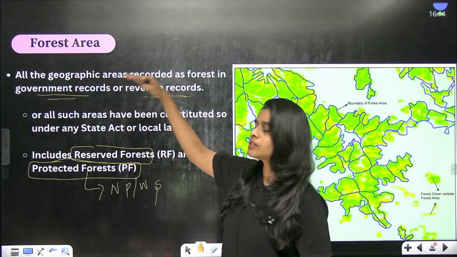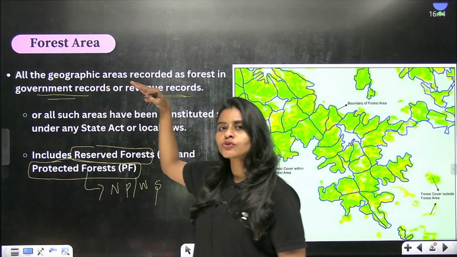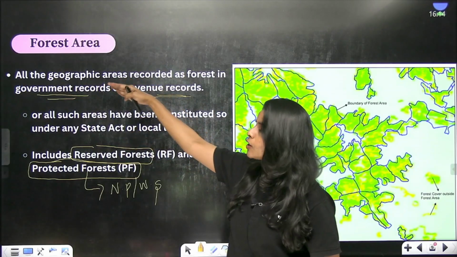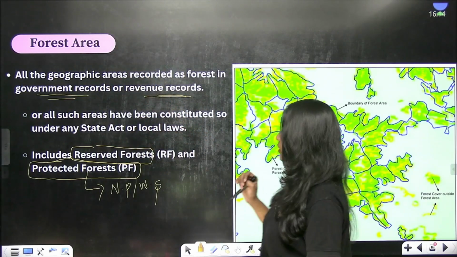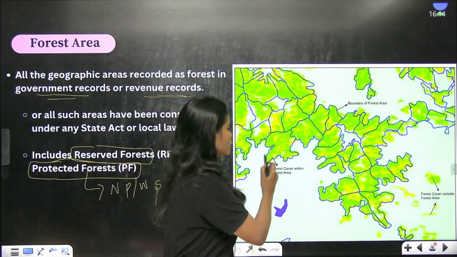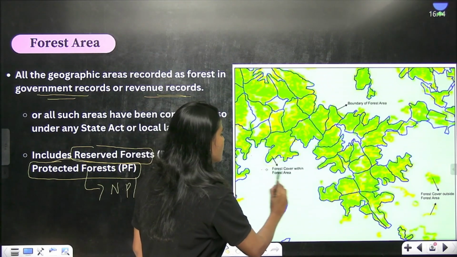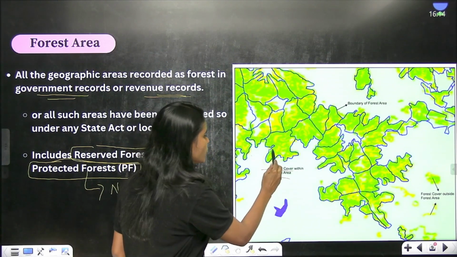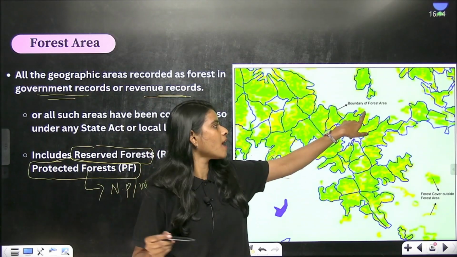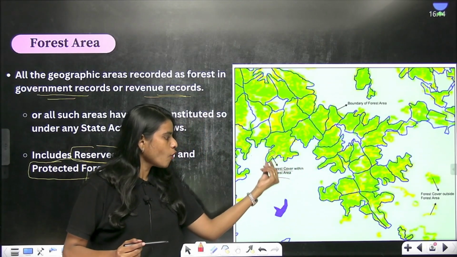So any area which is recorded or any such area which is constituted under any state or local laws can be called as what? Forest areas. So to give some example, look at this map here. So this region shows forest cover within the forest area. Clear? So this is forest cover. This region is the forest cover within the forest area. This blue color line marks the boundary of the forest area, right? So this region includes forest cover.